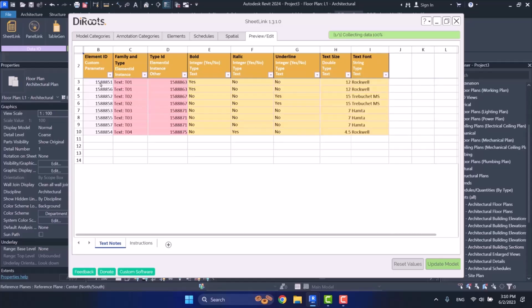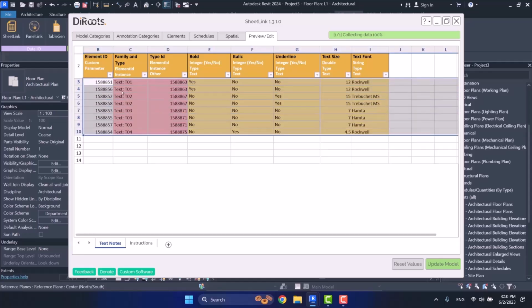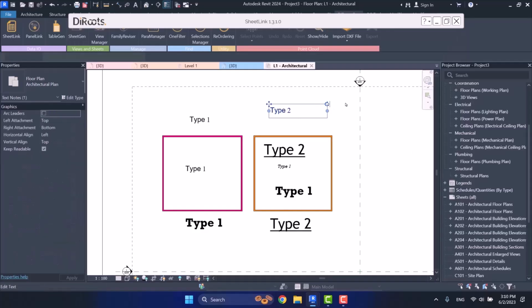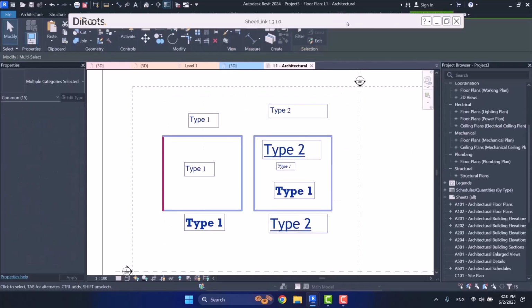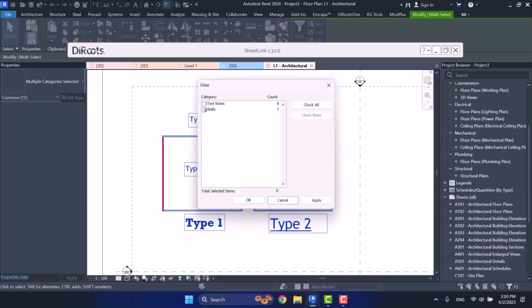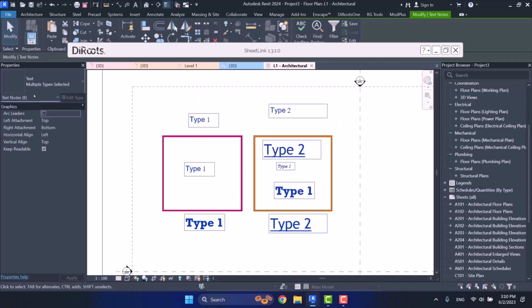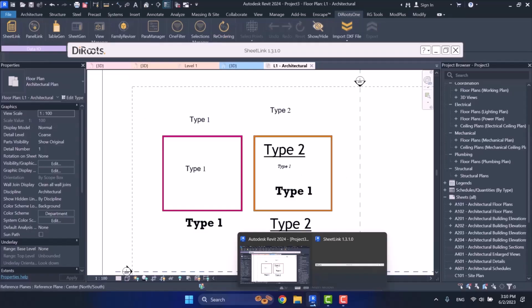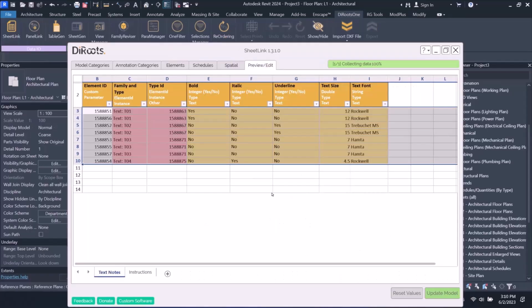Okay, here again it shows us that we have 4 types, but how many element IDs do we have? 8 element IDs. As you can see here as well, if I choose this and choose filter and only choose text notes, we have 8 texts here. So as a result, we also have 8 element IDs, and it has divided them based on their element IDs. For example, it says this element ID, its family type is this one, its type ID is this one, it's bold, it's not italic, it's not underlined, and that's its text size.